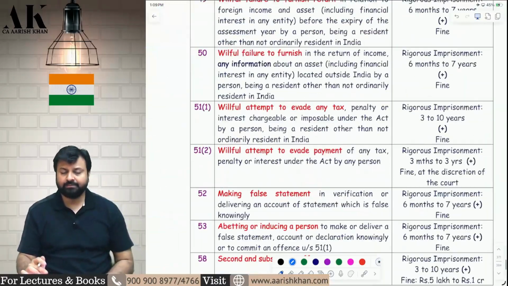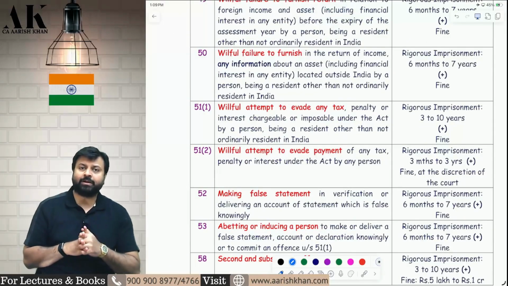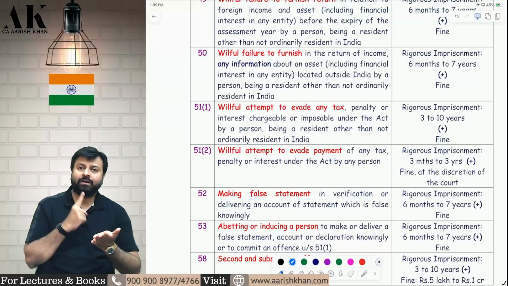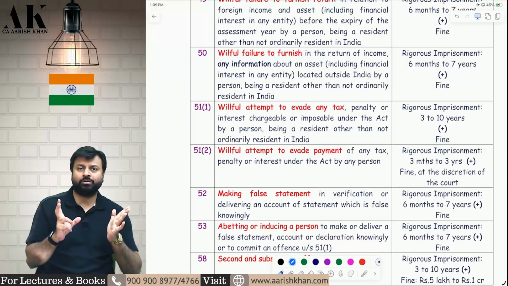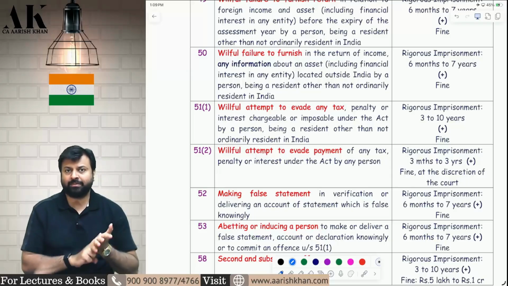So that's it. This is what the amendments of Finance Act 2025 are all about, and my commitment towards my dearest students of full English is completed. I will be uploading one more part. That will be a very big part, around 2-3 hours, which will cover the entire search and seizure, block assessment and transfer pricing amendments.